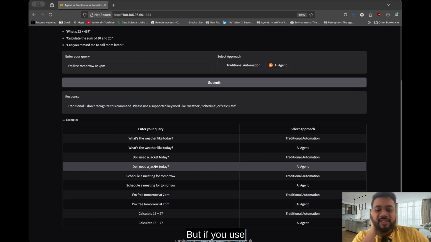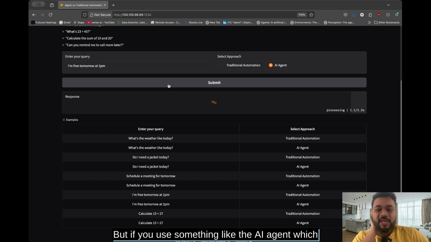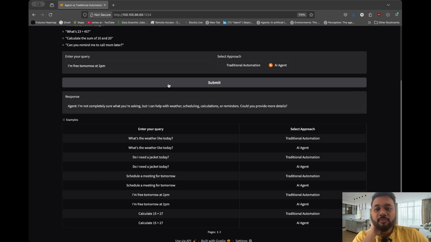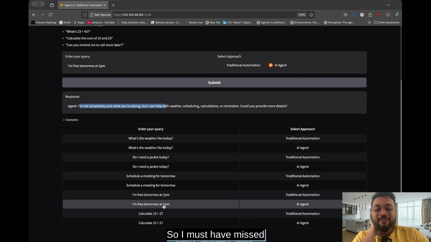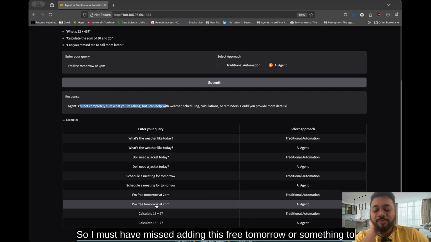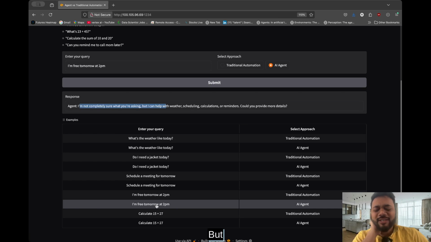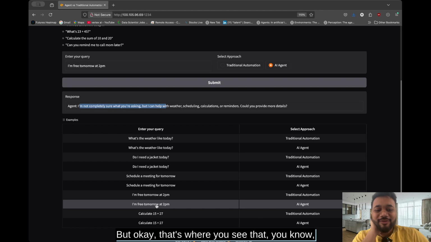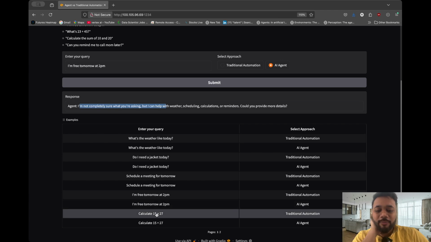But if you use something like the AI agent, which has a more sophisticated algorithm, it says okay, I'm not completely sure. So I must have missed adding this "free tomorrow" or something to the scheduling itself. But okay, that's where you see that even AI agents can fail. You need to have a more sophisticated algorithm to make it work.